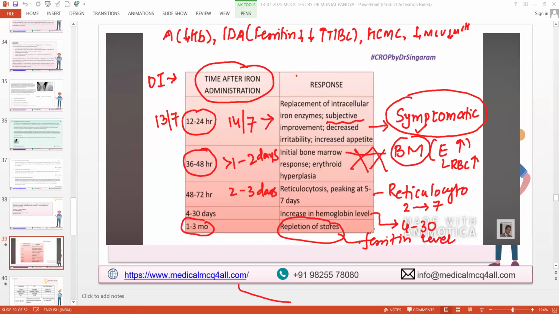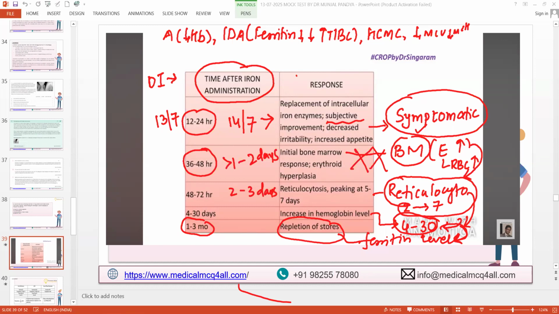So the next is the reticulocyte count. If you want the earliest marker, what happens? There is erythroid hyperplasia, which eventually causes reticulocytosis, which eventually makes the red blood cells, which eventually increases the hemoglobin. After normalization of hemoglobin, you give 2 to 3 months of oral iron, which will increase the store. I have an excellent PowerPoint presentation on the approach to anemia. I will forward it to the group so you can go through those 30-40 slides.